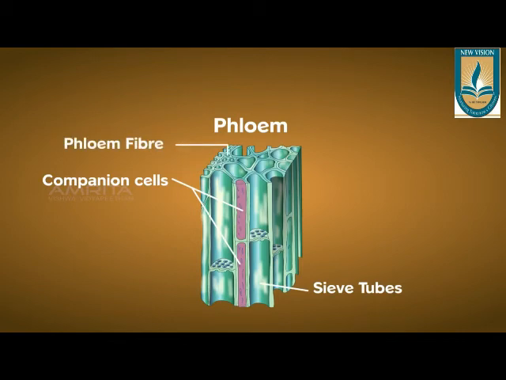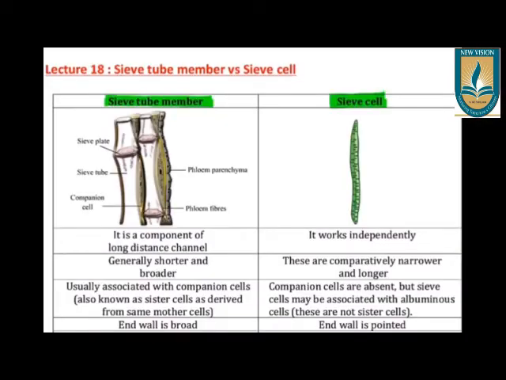They help in making the food and storing the food in the phloem, and the fibers help in providing mechanical support to the phloem tissue. The difference is seen in sieve cells and sieve tubes.